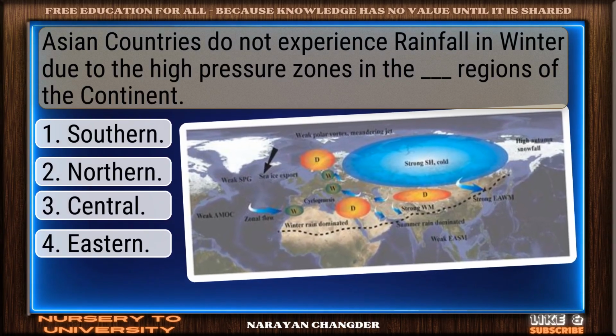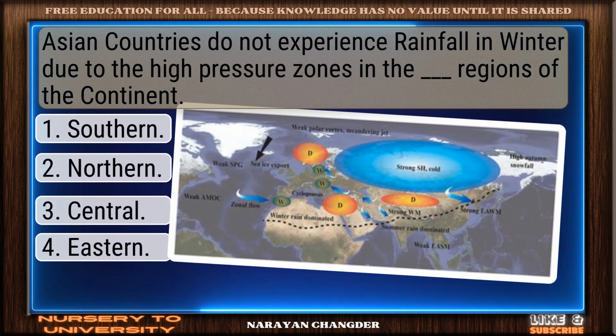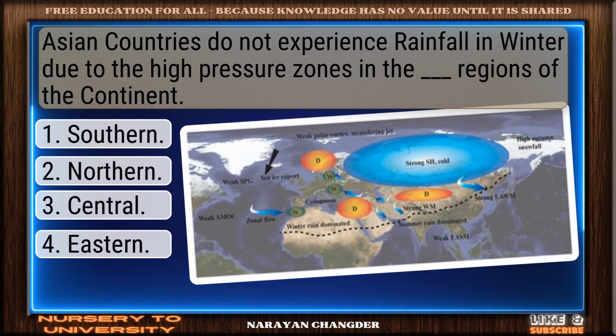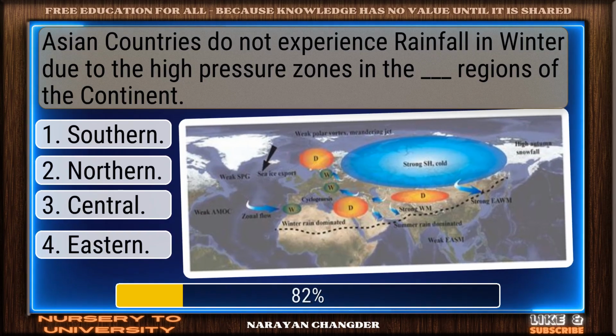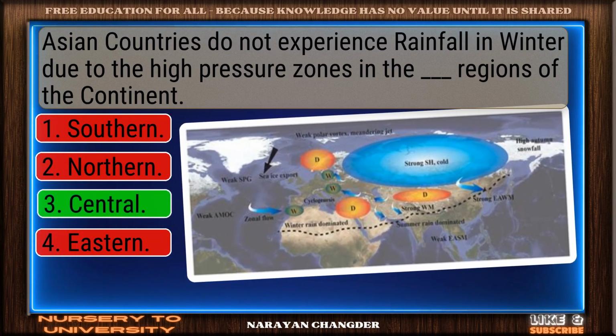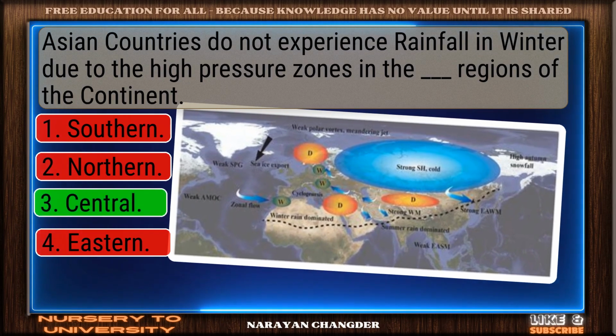Question number 19. Asian countries do not experience rainfall in winter due to the high-pressure zones in the dash regions of the continent. You got it. Your choice, central, is right.